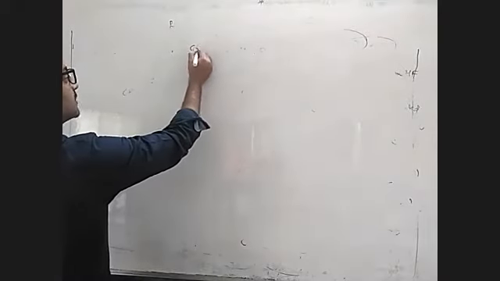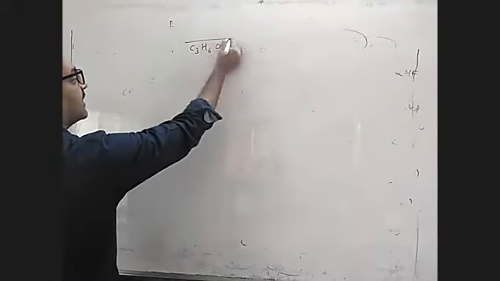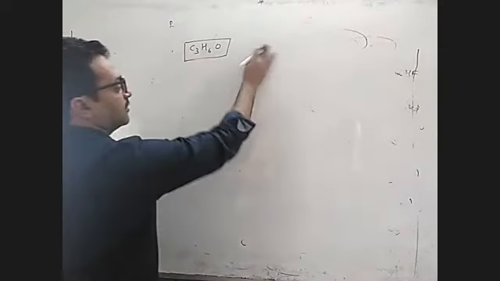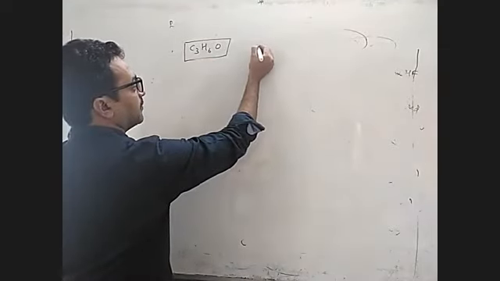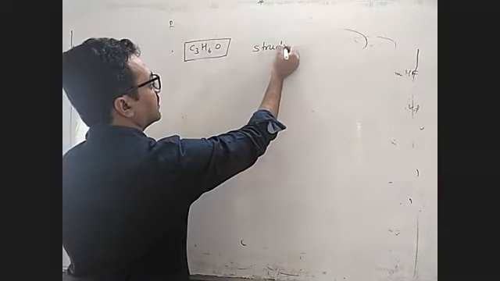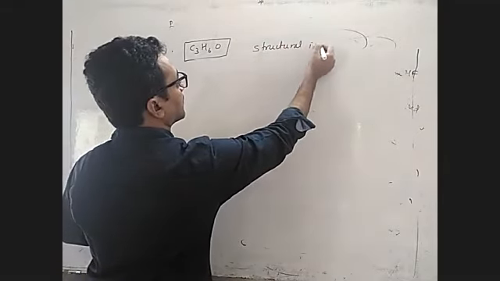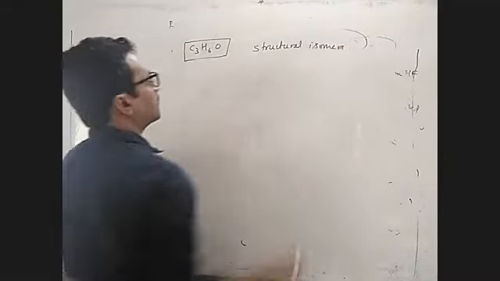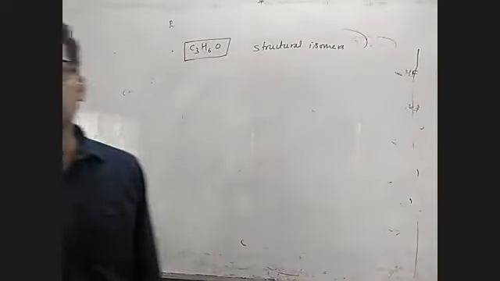Okay, now C3H6O. How many isomers are possible? The structural isomers possible for C3H6O. This is one of the nice questions. Number of structural isomers, just do it for 2 minutes. Number of structural isomers possible for C3H6O.